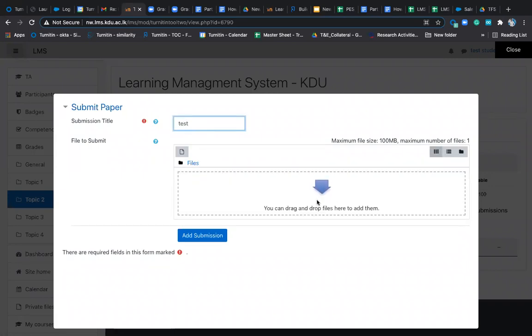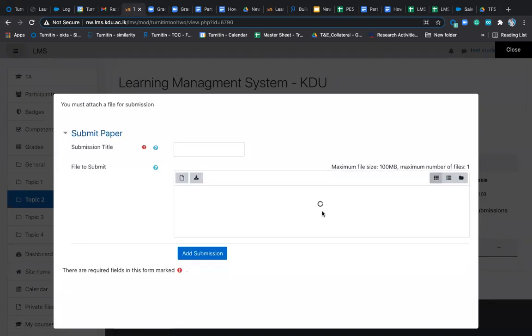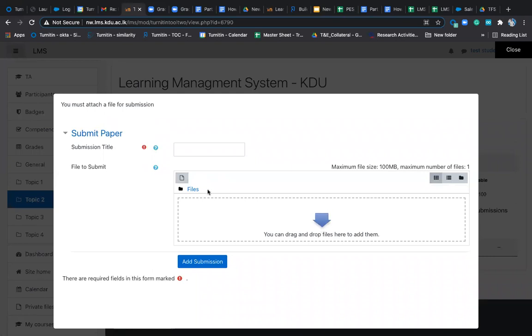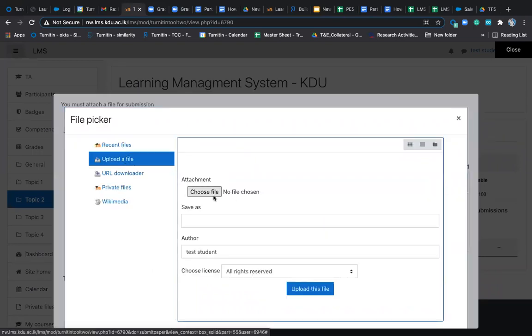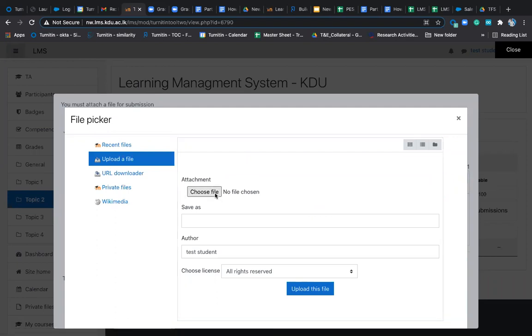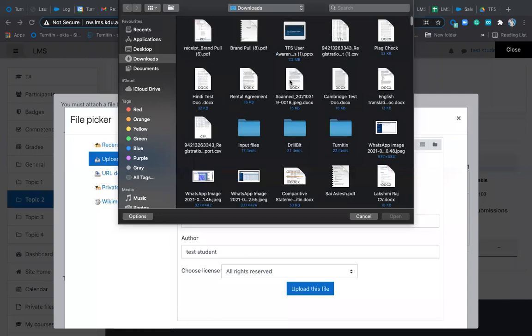Now file upload is what you can do here. So you can add submission. Choose file. Take any document that you want to upload.